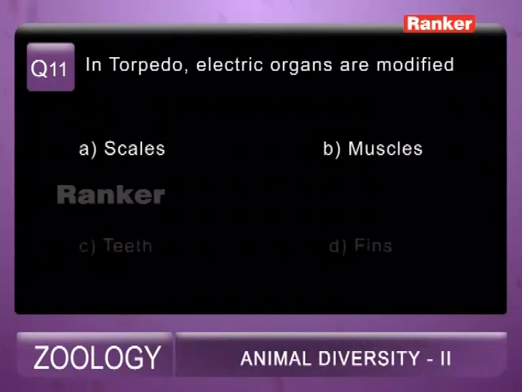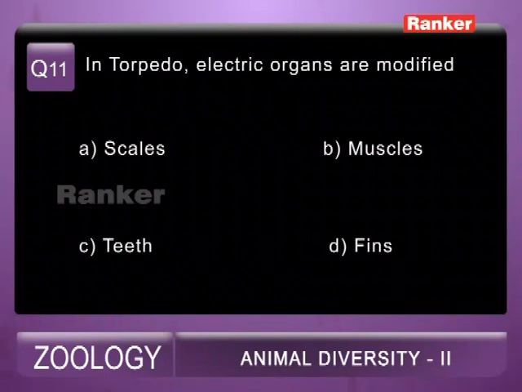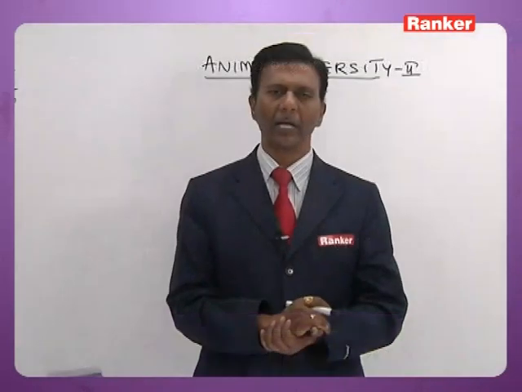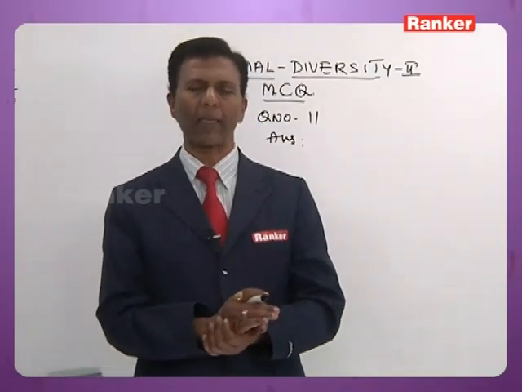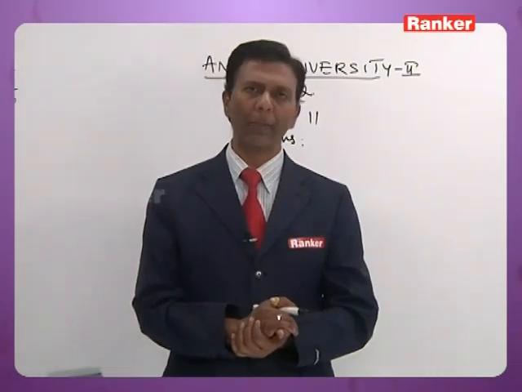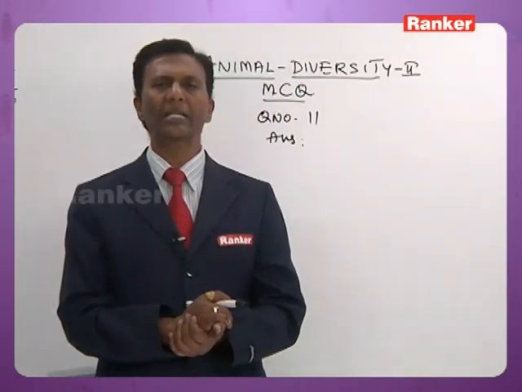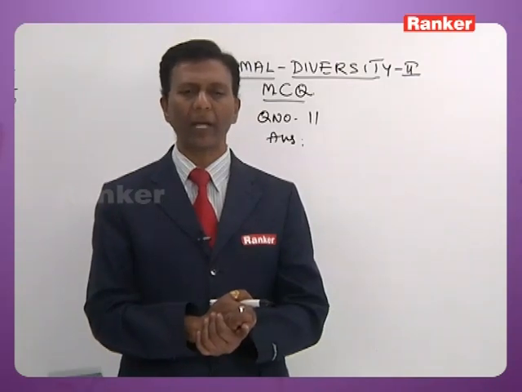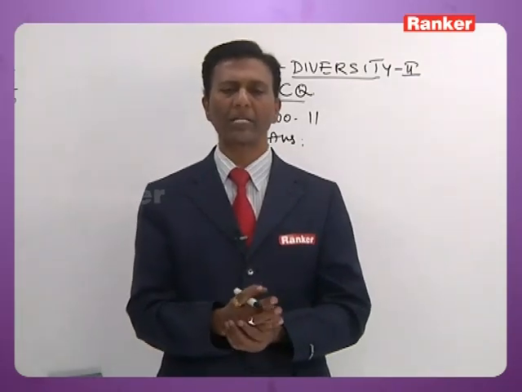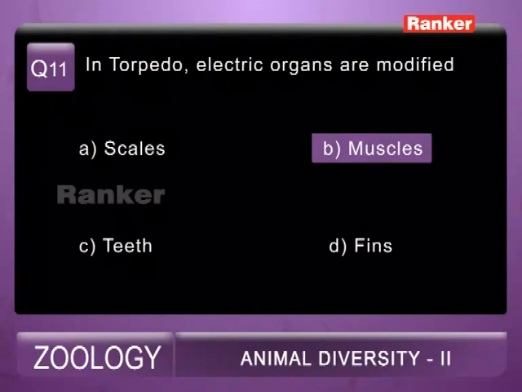Now question number 11. In torpedo, electric organs are modified A. scales, B. muscles, C. teeth, D. fins. Now in torpedo, which is commonly called electric ray, and narcine, there is another electric ray. In both of them, the electric organs are the modified pectoral muscles, or dorsal muscles you can call them. So the 11th question correct answer is B. Muscles are modified into electric organs.